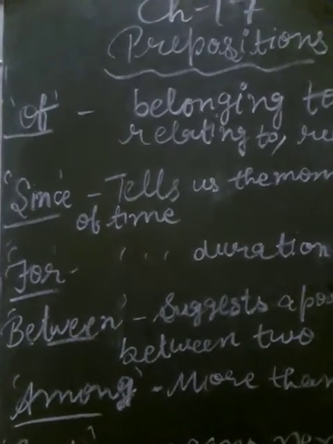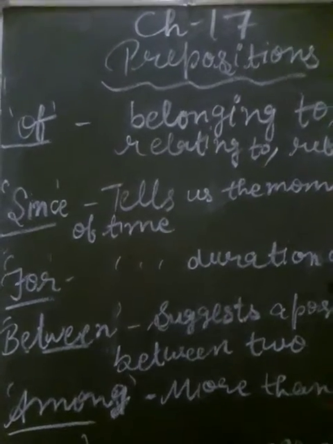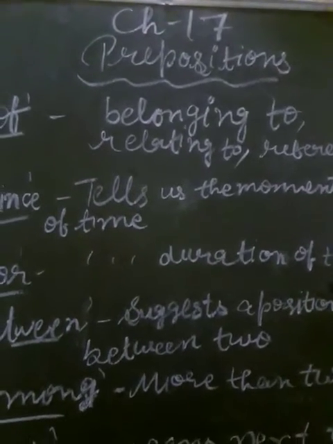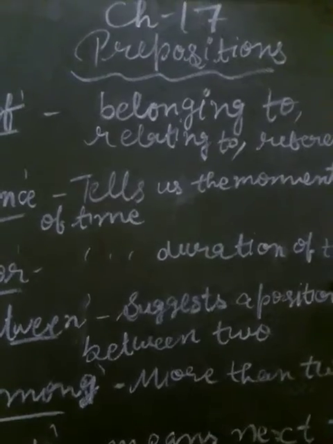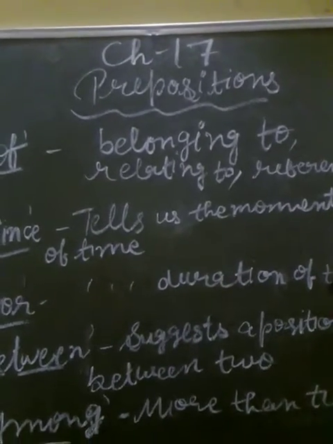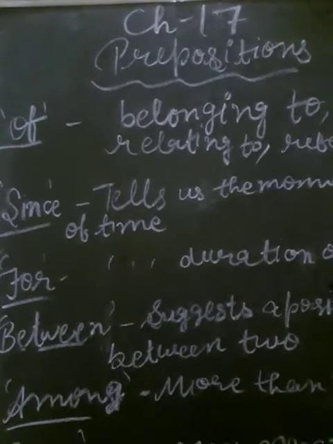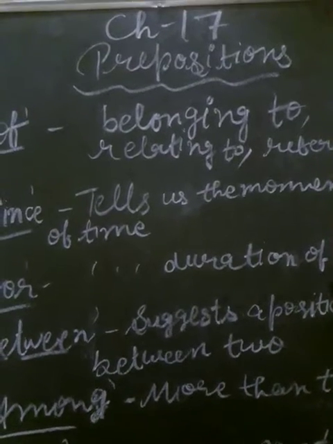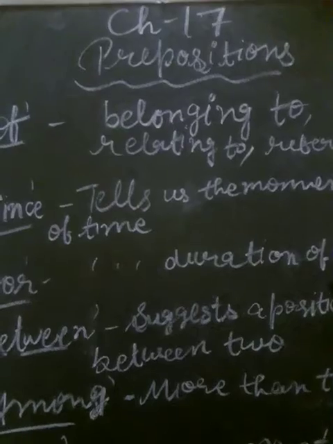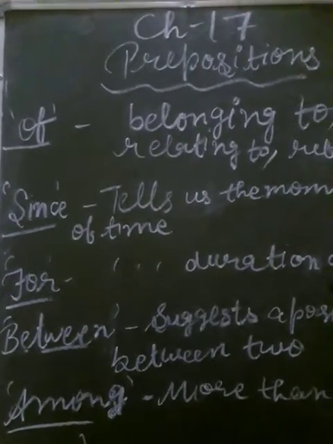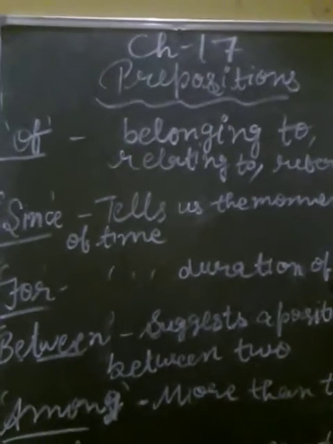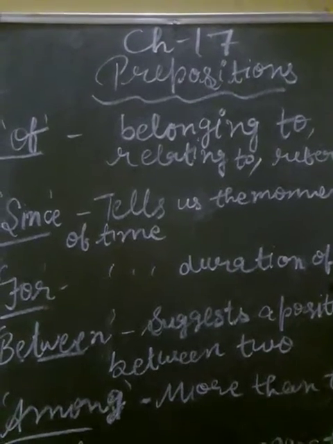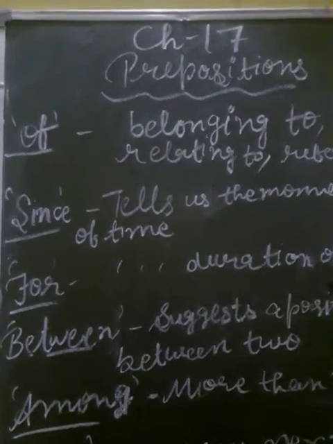Since and for. Now we will read the uses of since and for. Since tells us the moment of time when the action began. जब एक्शन शुरू हुआ उस टाइम का हमारे को मोमेंट बताता है. For example, I have been studying English since 1992. So it tells us the moment of time when the action began, when he started studying.